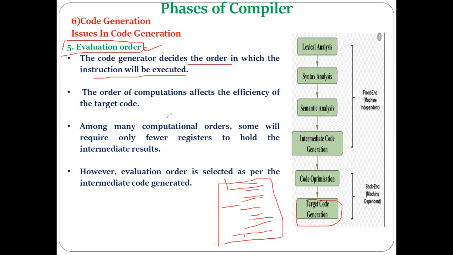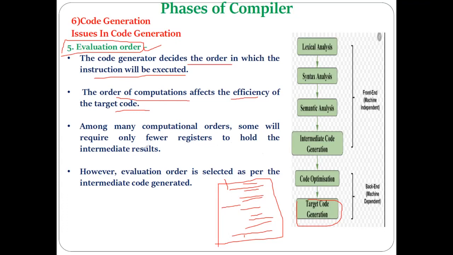Understood? Because the order of the computation, or the order of the execution of that particular instruction, also affects the efficiency of the target code. Understood? So in which order instructions will be executed also affects the efficiency of the compiler.